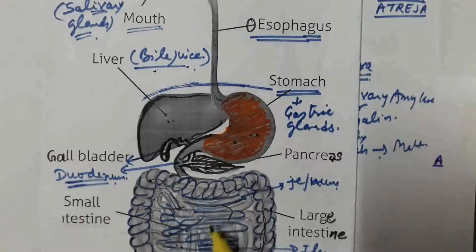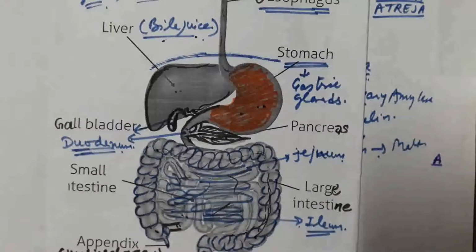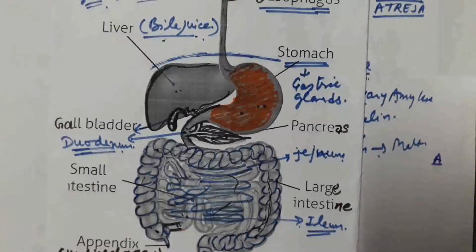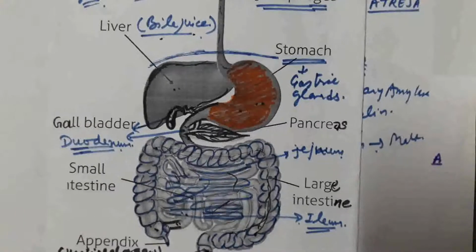Next glands are the intestinal glands present in the wall of the small intestine. They secrete intestinal juice or succus entericus, which digests carbohydrate into glucose, protein into amino acids and fat into fatty acids and glycerol. The fat digesting enzyme is known as lipase.